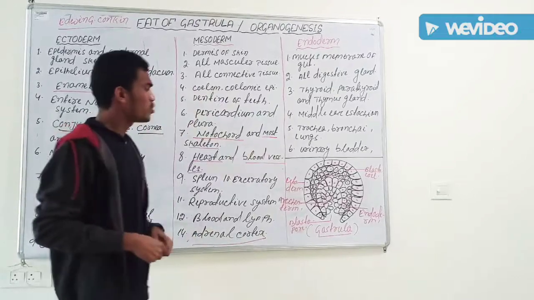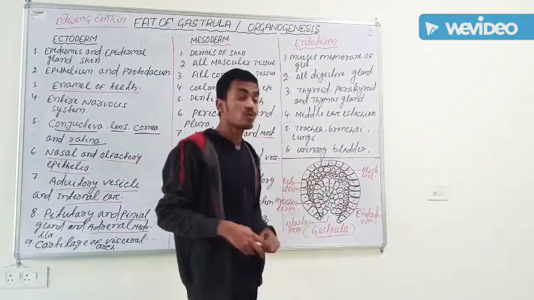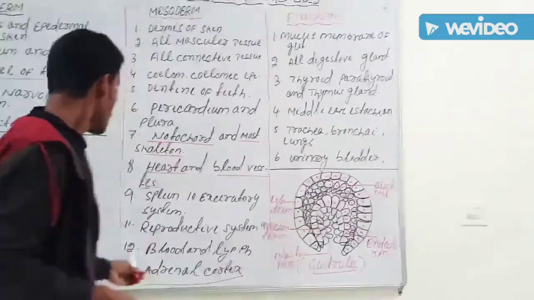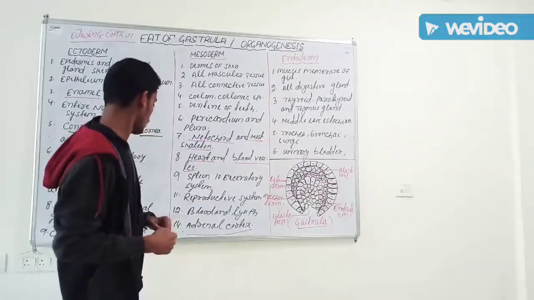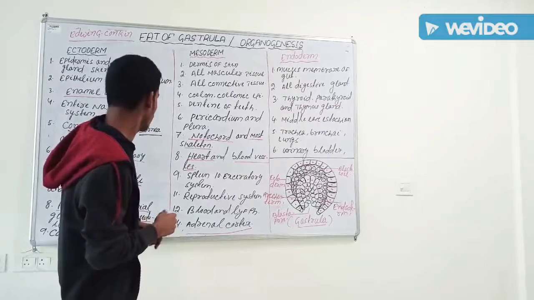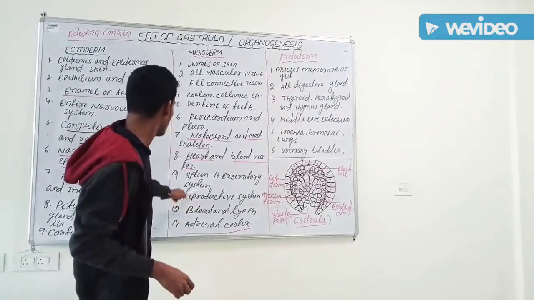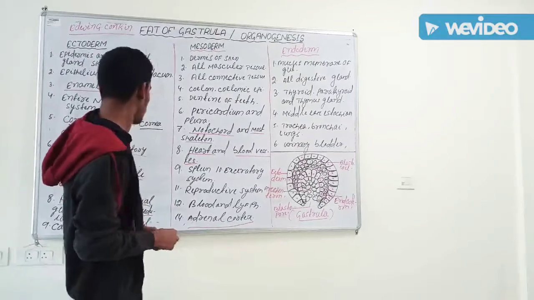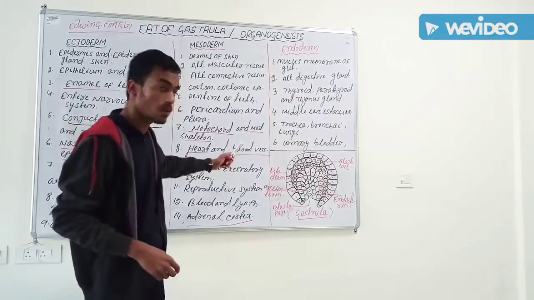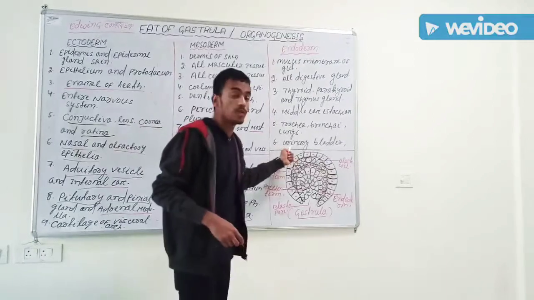Then come to the urinary bladder. The urinary bladder is the exception. All excretory system, adrenal cortex, reproductive system and heart come from mesoderm. All excretory system comes from mesoderm except the urinary bladder.